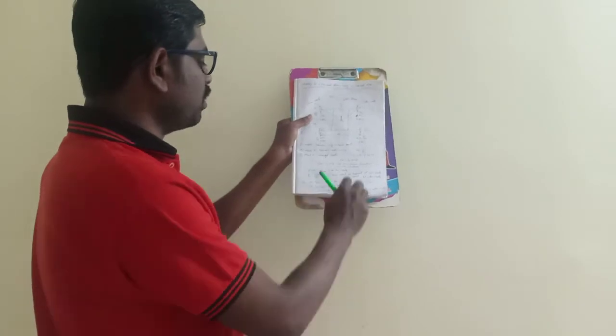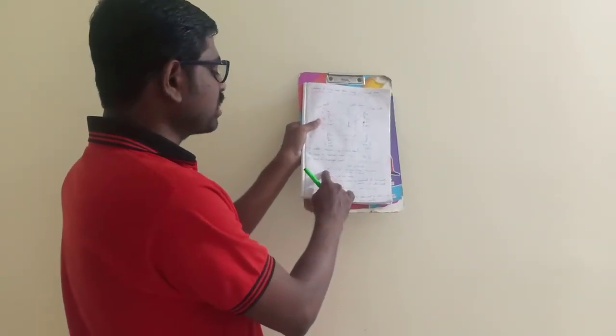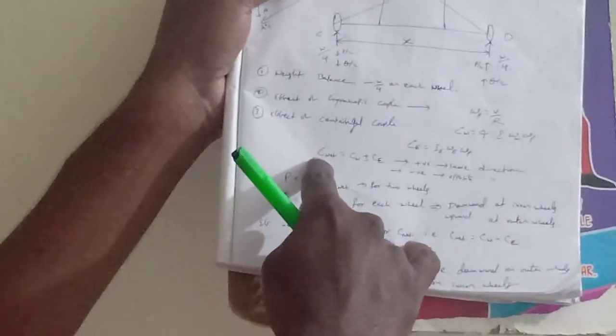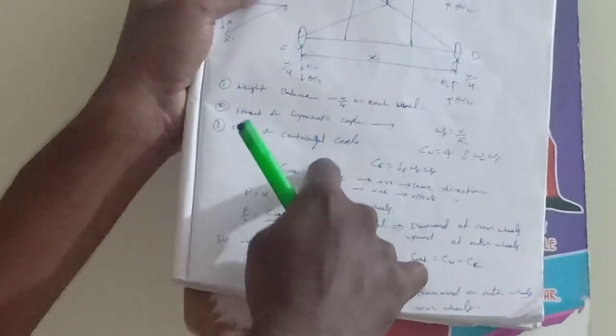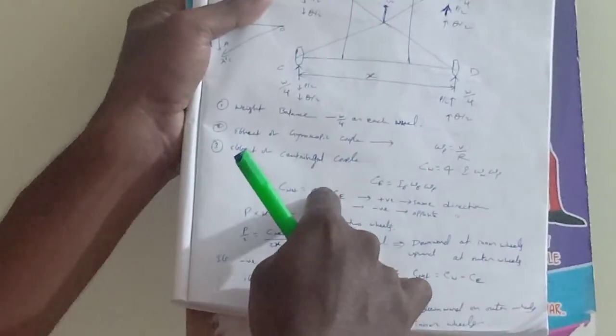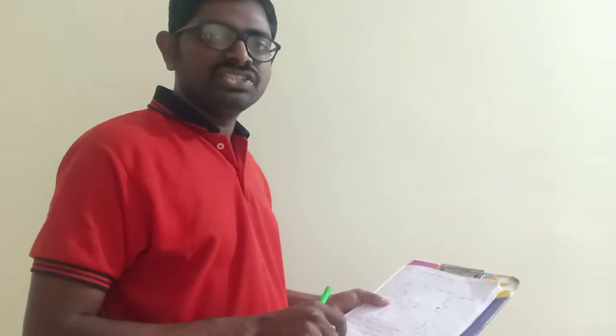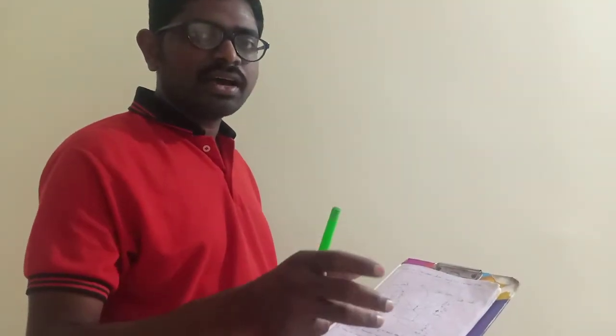Next, the net couple C net is equal to C wheel plus or minus C engine. I consider the positive sign whenever the rotating parts of the engine and the wheels are rotating in the same direction.